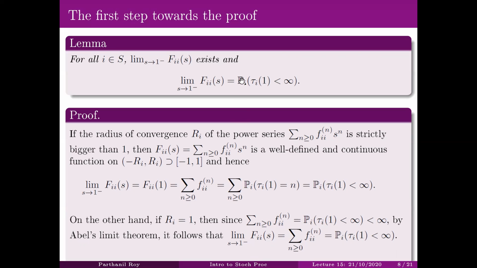So therefore, the lemma will hold in either case. So either it will hold because the power series has radius of convergence strictly bigger than 1, in which case it holds trivially. If not, you just invoke Abel's limit theorem at the point 1, if R_ii is equal to 1. So the radius of convergence is bigger than or equal to 1. This is known. So in particular, if the radius of convergence is infinite, then also this proof is valid, and we'll just have to use the first part. Okay, so this proves the lemma, and as I said, the lemma is proved with the help of the first part of Abel's limit theorem.